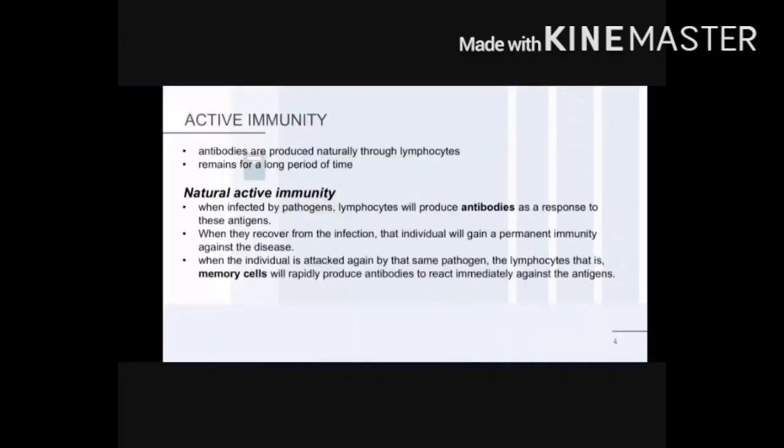Okay, active immunity. So in active immunity, antibodies are produced naturally through lymphocytes, and it remains for a long period of time. Natural active immunity is that when you get infected by pathogens, lymphocytes will produce antibodies as a response to these antigens. And when you recover from the infection, you will gain a permanent immunity against the disease.